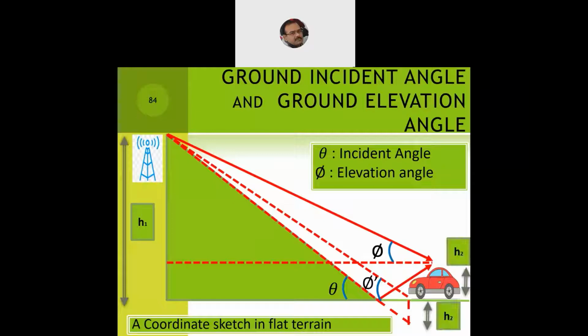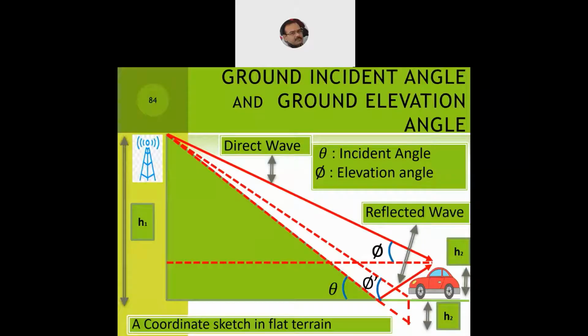And this is what we call H2. So one is H1 and the other is H2. One is a reflected wave and one is a direct wave, so two kinds of waves will be received. And we have a communication path length, which is from the building where the base station is mounted, because most base stations are mounted on the rooftops of tall buildings, to the place where the vehicle is located. That's the communication path length called D.